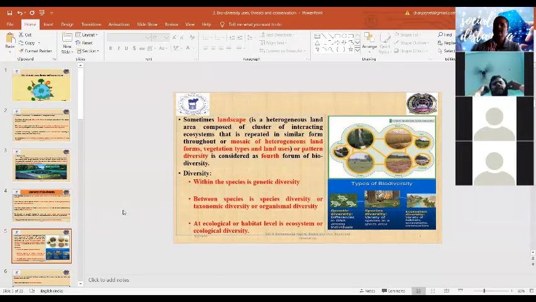Diversity within a species is considered genetic diversity. Diversity between species is considered species diversity, also known as taxonomic or organismal diversity. Diversity at the level of habitats and ecosystems is called ecological diversity.